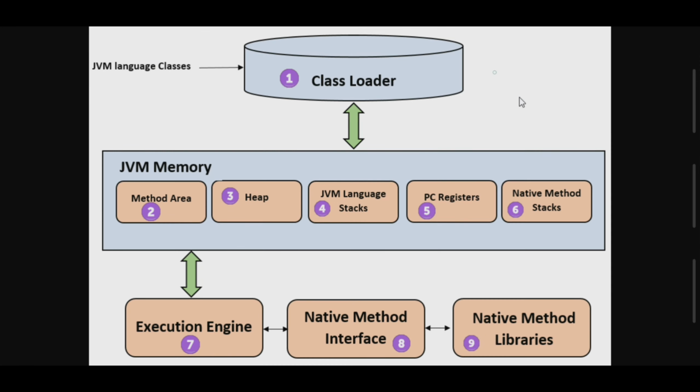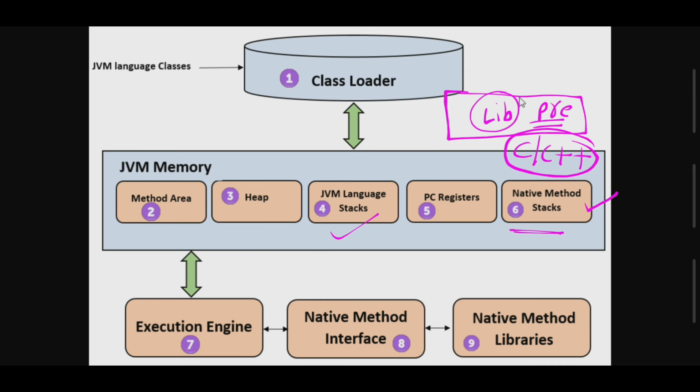Let us talk about the native methods. What do native methods mean? We already studied C and C++. From C and C++ we have libraries, and we have preprocessors. If you want to define any kind of library related to C or C++, that is taken care of by the native method stack. Java methods are executed on Java stacks, but native methods, which are nothing but C or C++ functions defined in a library or preprocessor like stdio.h, conio.h, are executed by native methods or native method libraries.